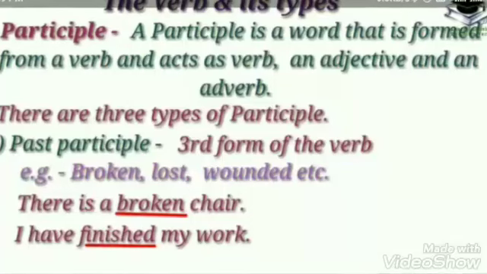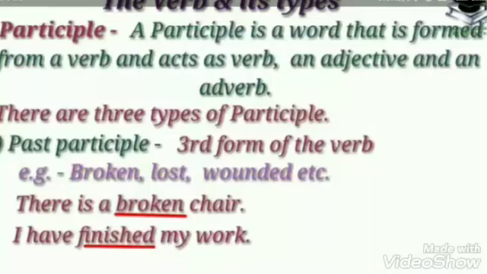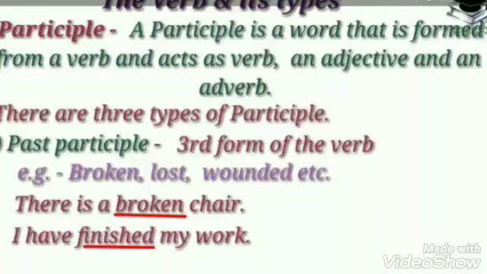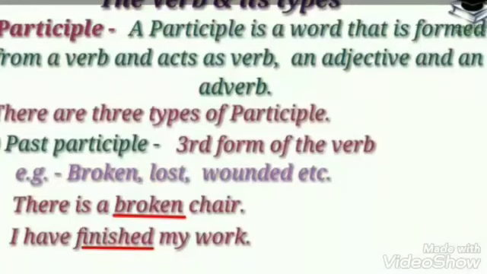I saw a burning hut. Here also the underlined word burning is called a participle. So in short, present participle means the present form of the verb plus -ing. We can form so many examples, as they are going to school.